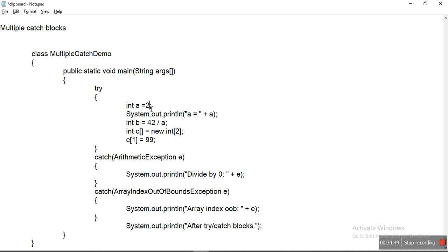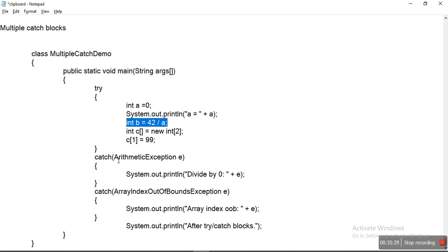Now if I make a 0, the problem may arise because 42 is divided by 0. Now this generates an exception of type arithmetic exception. After execution of this statement, control is directly transferred. Now JVM starts looking for any matching catch blocks. I have arithmetic exception here, so this catch block is executed.